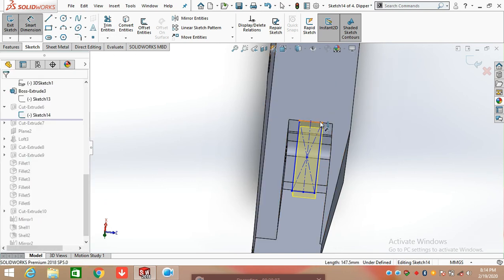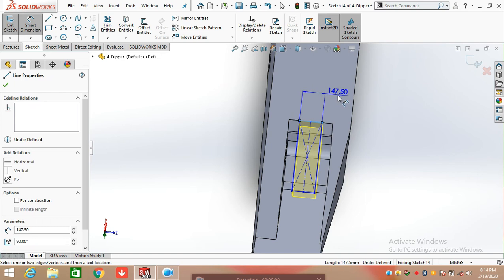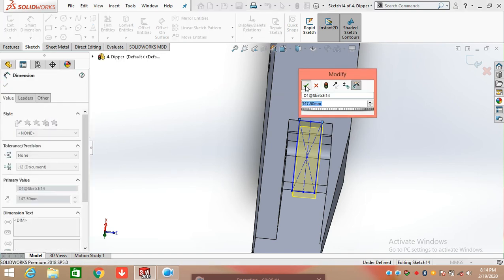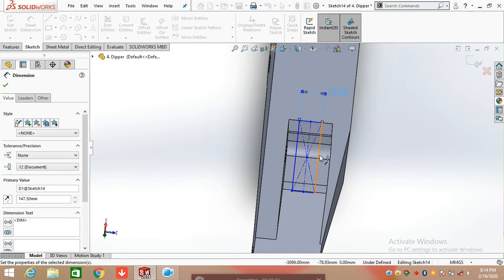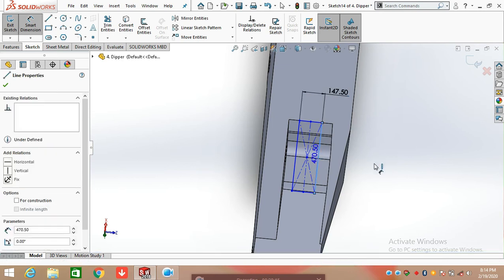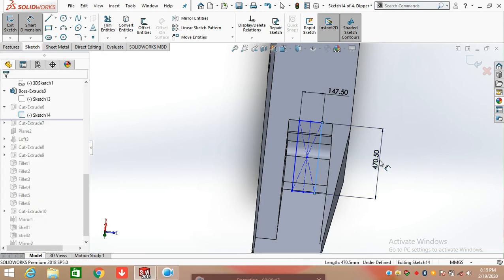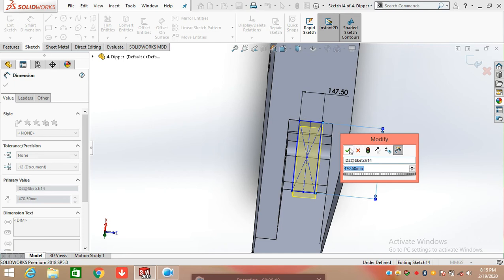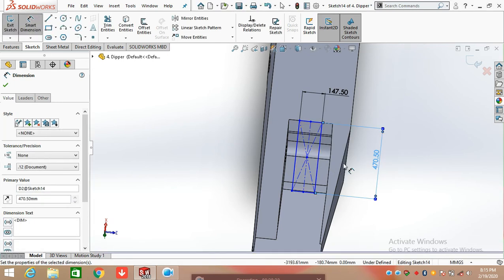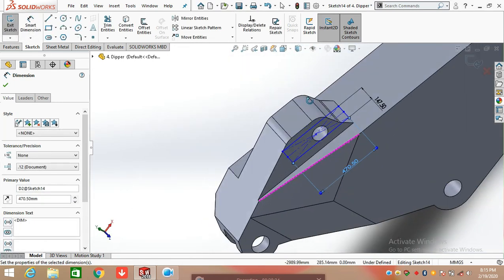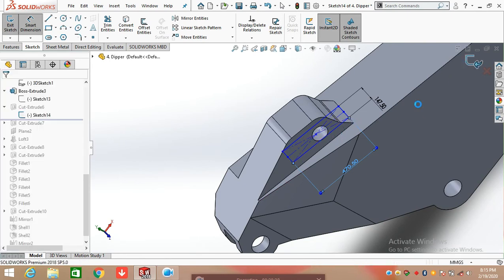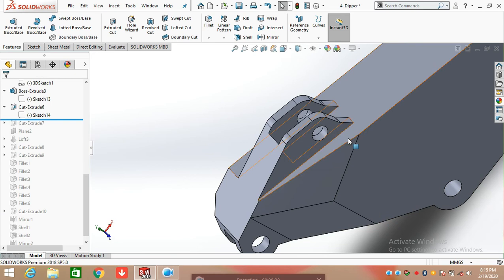Click on smart dimension and defining its length and width 147.50 and having the length of 470.50. Now extrude cut through wall from the body.